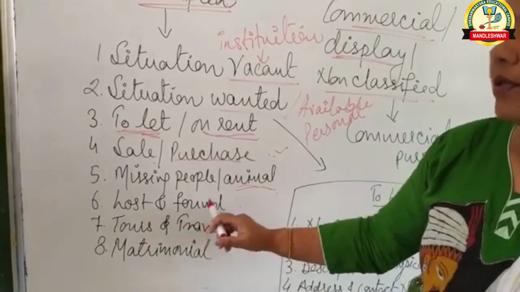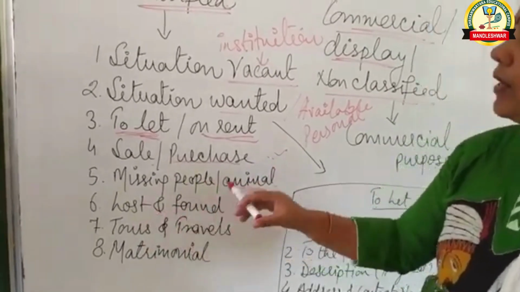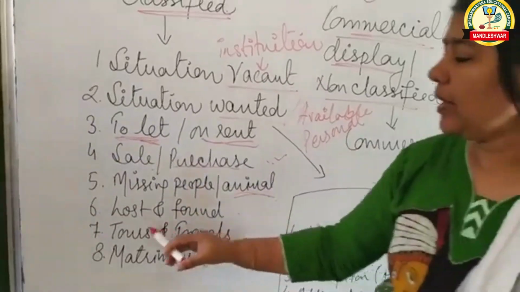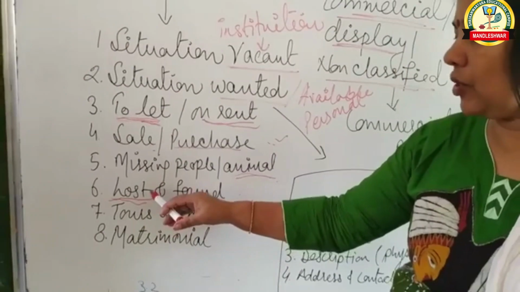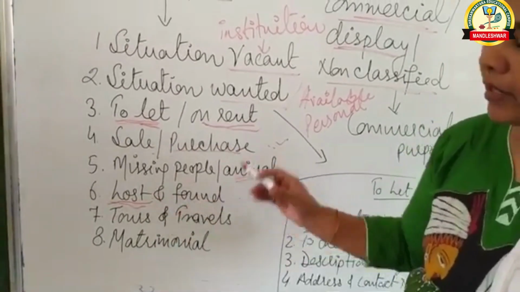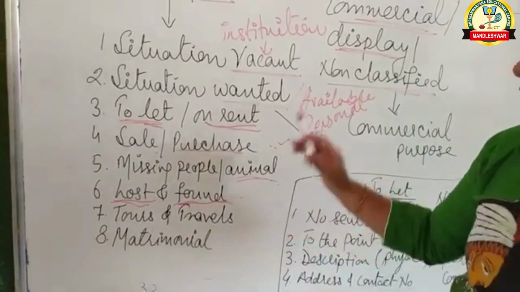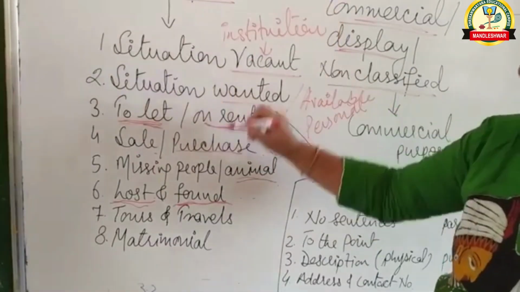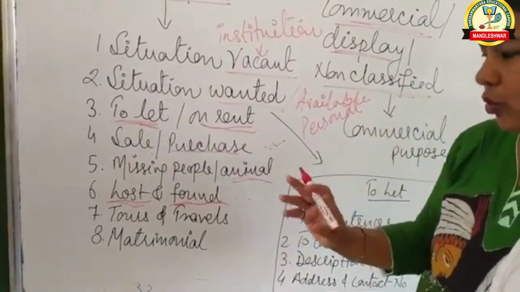Then lost and found. In earlier classes we have done lost and found notices, no? Now here it is a lost and found advertisement. If anything is lost, like your documents, that can be mentioned, or any precious thing, your jewelry is lost, that can be mentioned, or if the same things are found, then for that also the advertisement can be put up. All these advertisements we put in one go, and all the people get to know about it.